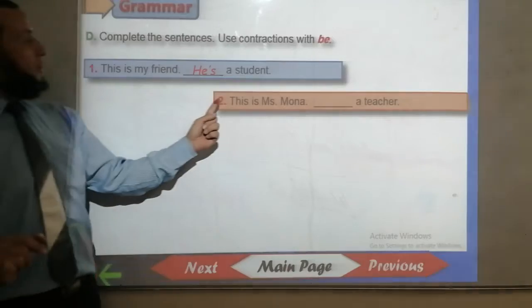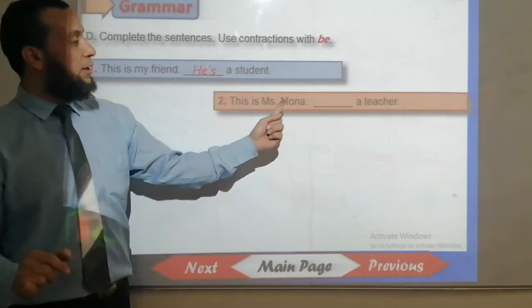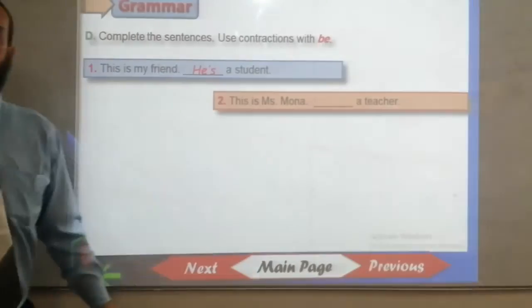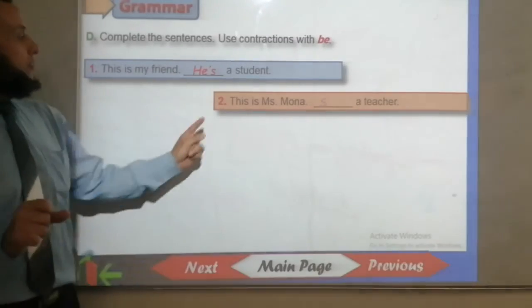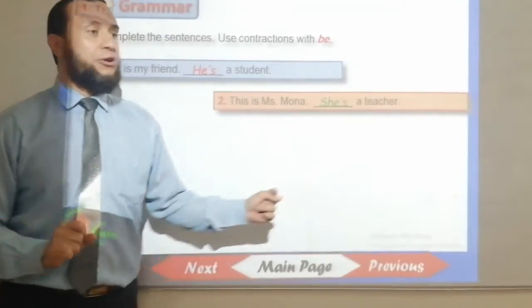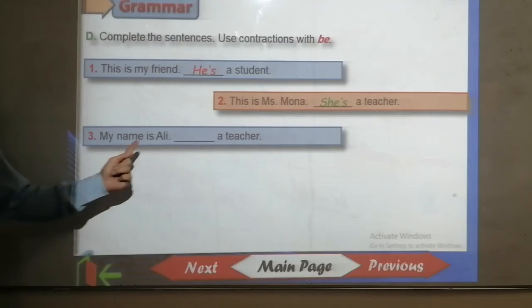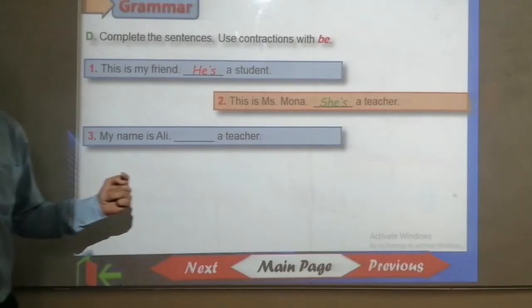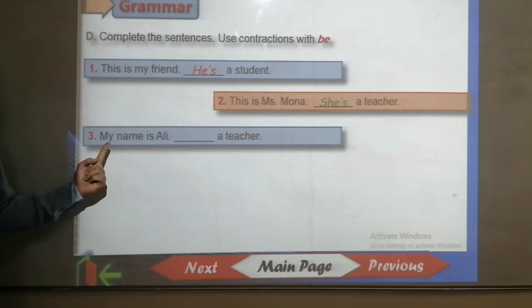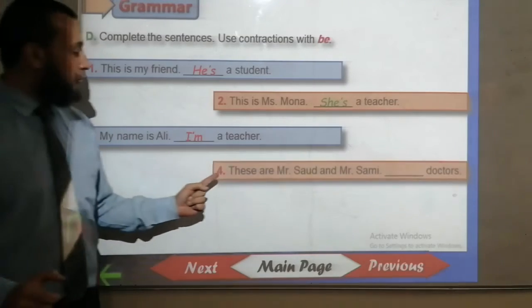Number 2. This is Miss Mona. ___ a teacher. Well done, everyone. This is Miss Mona. She's a teacher. Number 3. My name is Ali. ___ a teacher. Well done. I'm a teacher. Number 4.